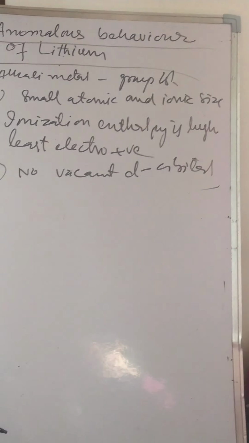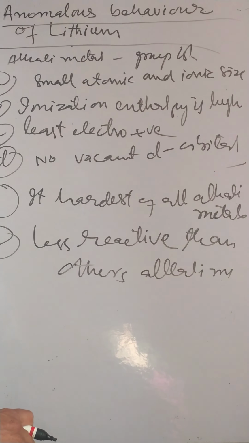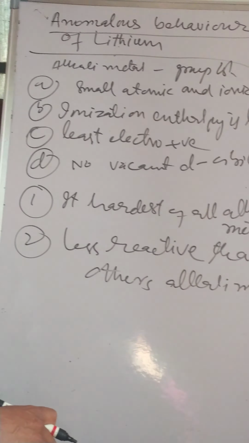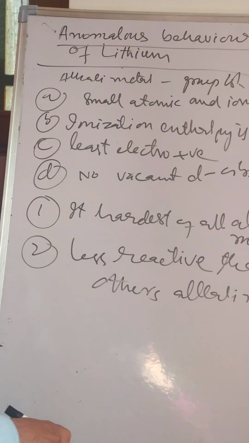Then the second property by which it is different from other elements is that it is less reactive than other alkali metals. We have seen that when we place these in open air, they get tarnished, even some explode like sodium, by reacting with moisture and with oxygen of the air. But lithium is not tarnished because it is less reactive.